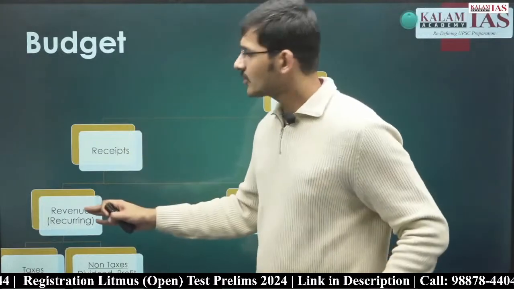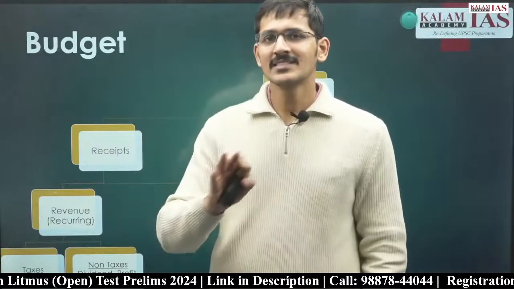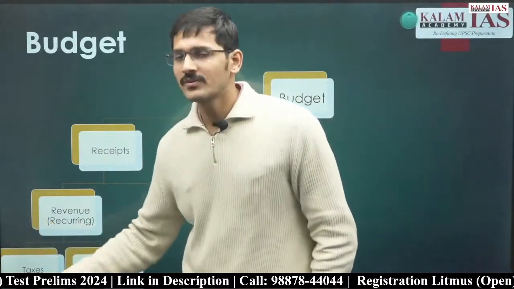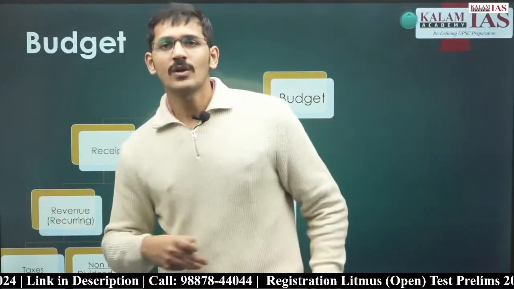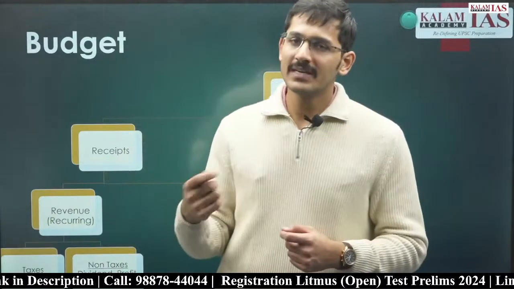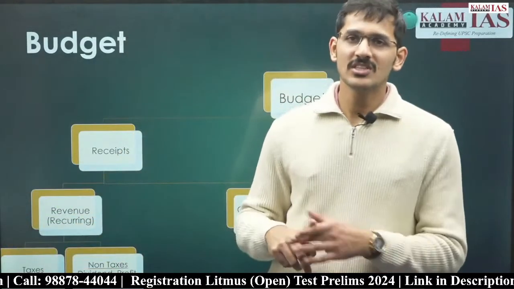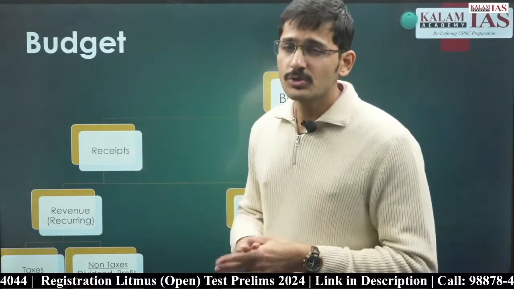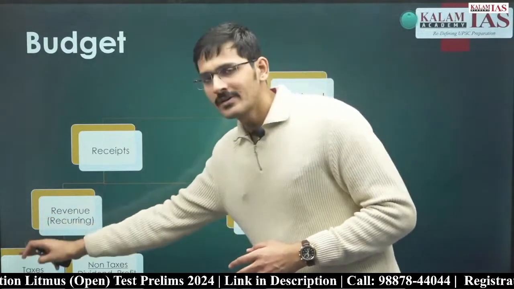Similarly, the revenue receipts of the government are the ones which do not affect assets and liabilities of the government. In revenue receipts, there are two types of receipts. One is taxes and the other is non-taxes. In taxes, it is simple. Whatever taxes and duties the government of India collects become part of tax receipts. Tax receipts include GST, income tax, corporate tax, duties, excise duty. So these are all part of taxes.